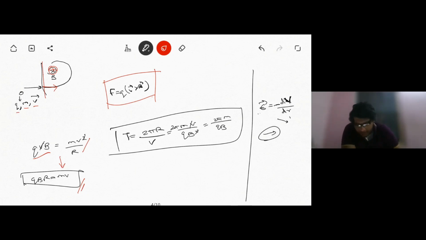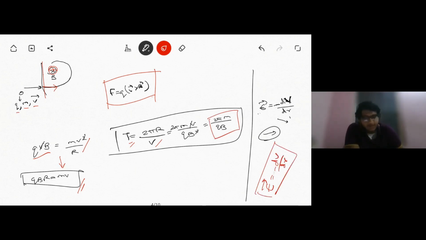At the same time, we can use this to get the time period of the circular motion as well. The time period is given by 2 pi r by v. Just substitute this here, and we'll get this equation. Again, if you're talking about electrostatics, the electric field can be written as minus dV by dr, stating that the electric field is directed along the direction where the potential decreases the steepest. Fine.